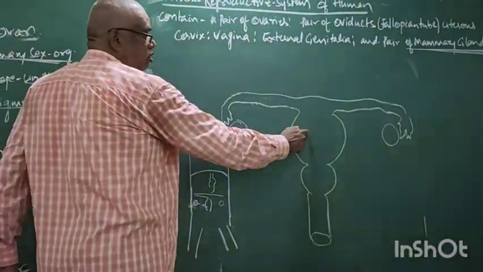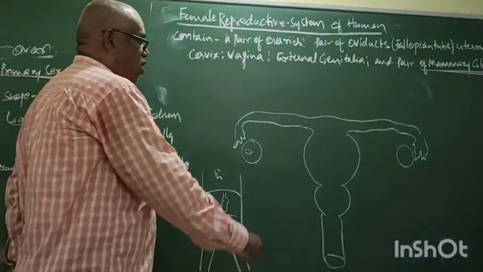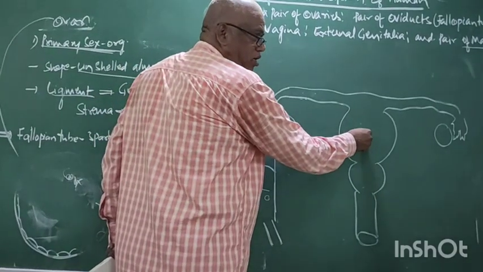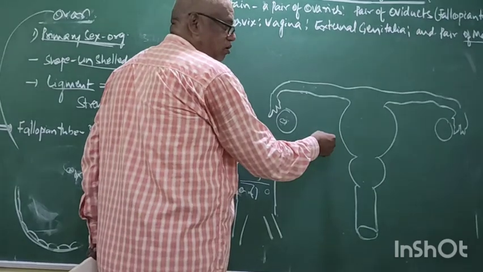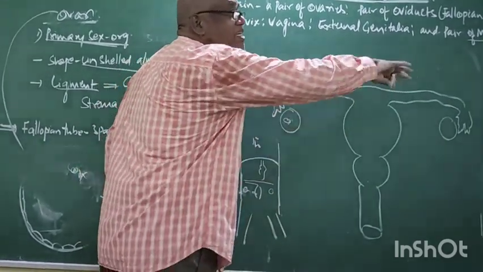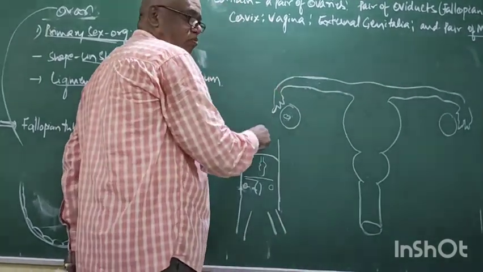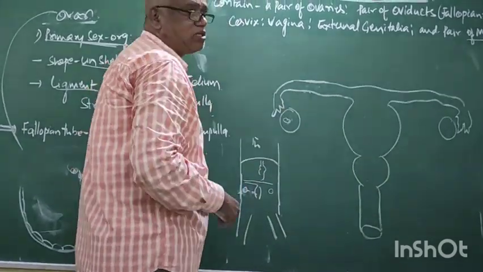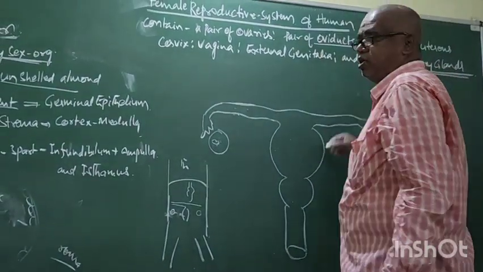Now, what is this? Uterus, which is also called as womb. What is this? Ovary. Ovary and uterus. Between these two organs, a tube is extended from ovary to uterus. This tube is called as fallopian tubule or oviduct.